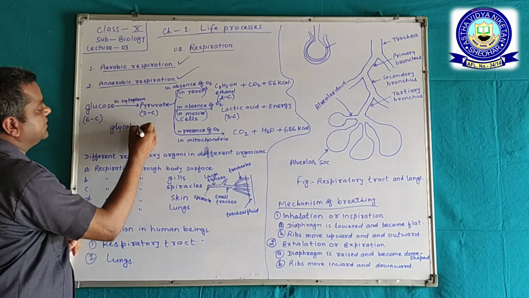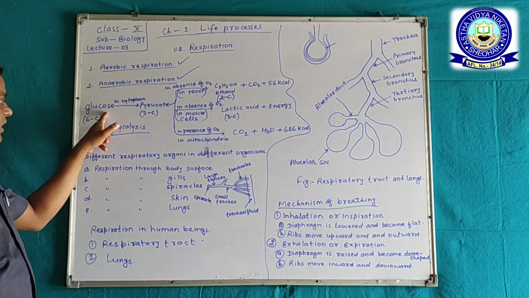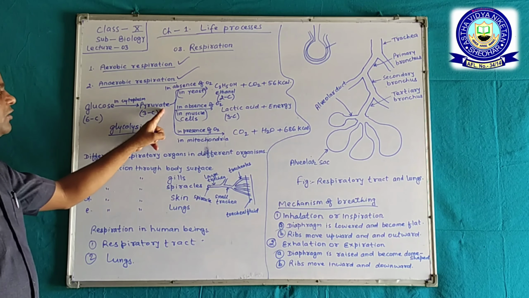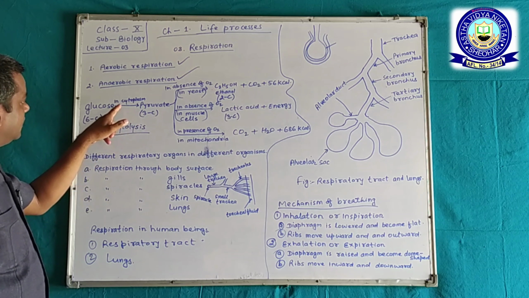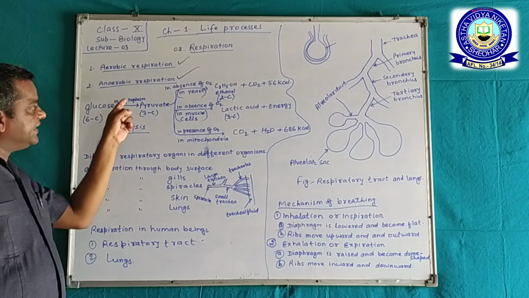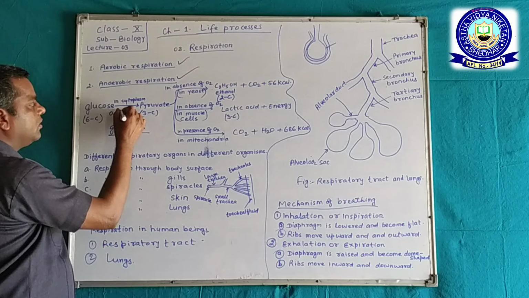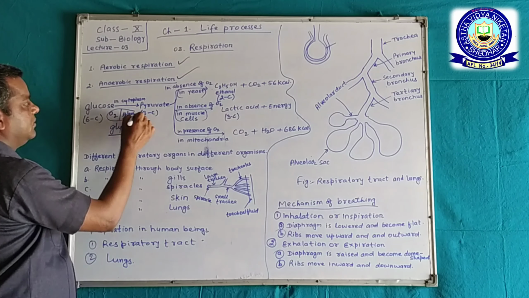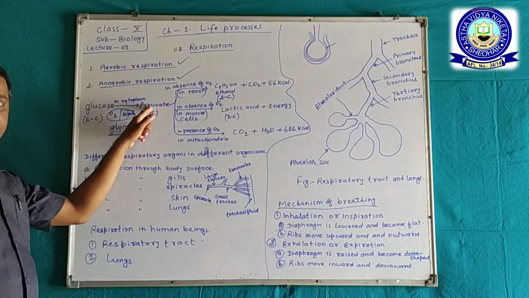In this, one glucose molecule, a 6 carbon compound, is converted into pyruvate, a 3 carbon molecule, in the cytoplasm. It is the common pathway whether oxygen is present or absent. In both cases the final product is pyruvate.